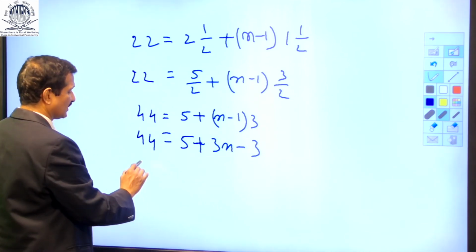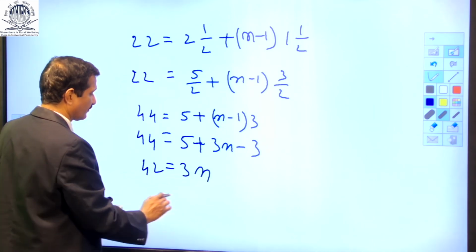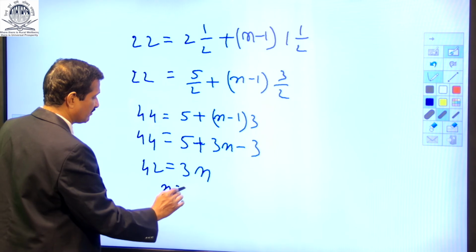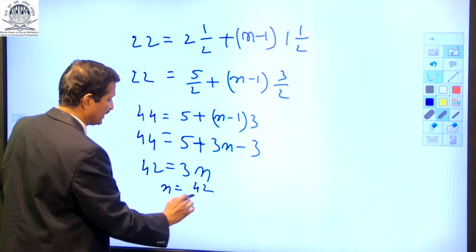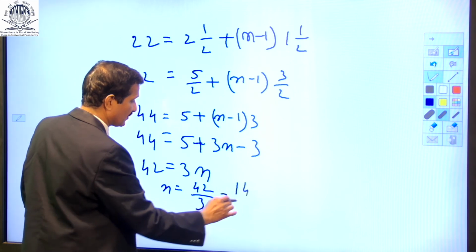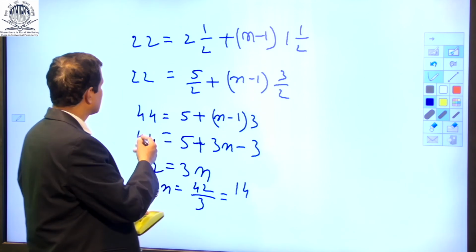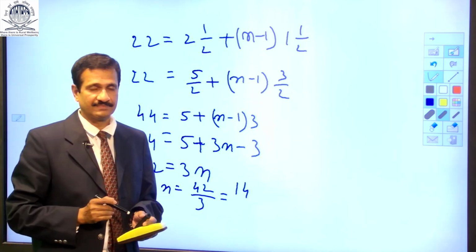When I transpose it on the other side, that is 42. So n is given by 42 by 3, which gives me 14. So it is the 14th term which corresponds to 22.